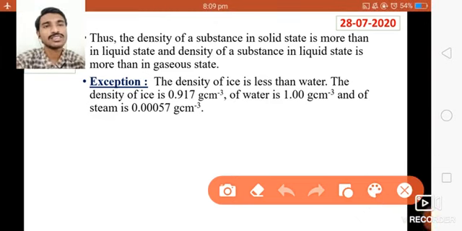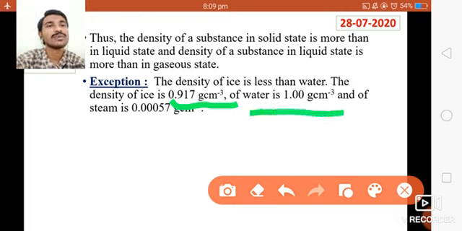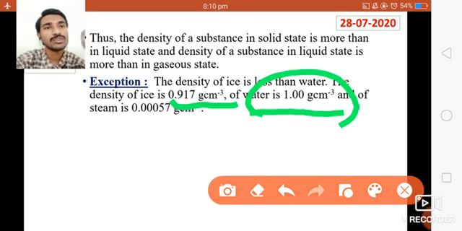You can see the ice is in the solid state. What is the density? 0.917 gram per centimeter cube. So just now I said the density of a substance in solid is more than the density of a substance in liquid state. But in the case of water, the density of liquid is more.